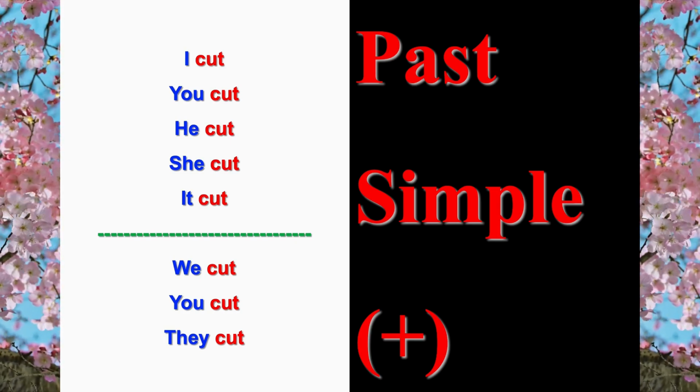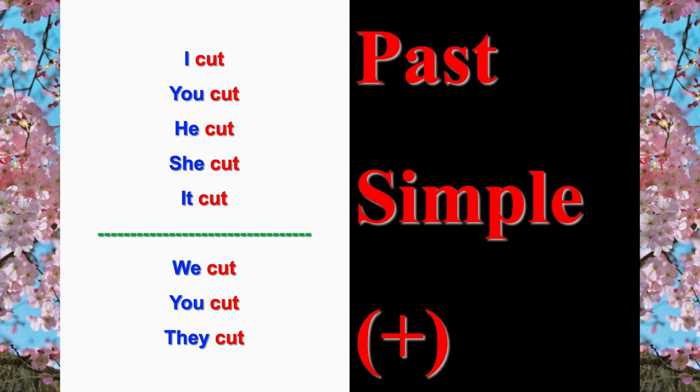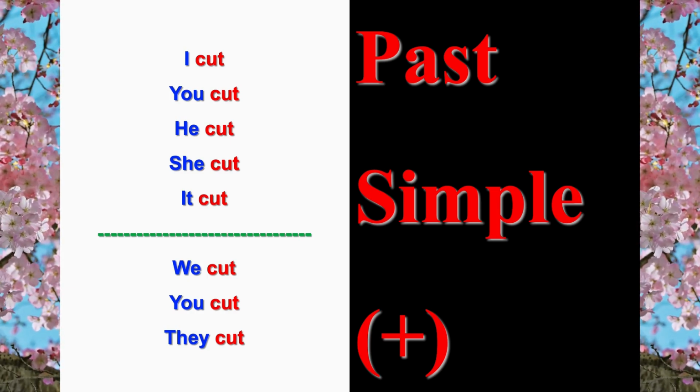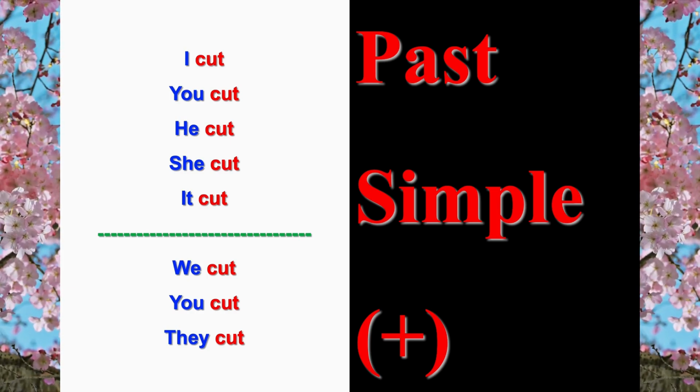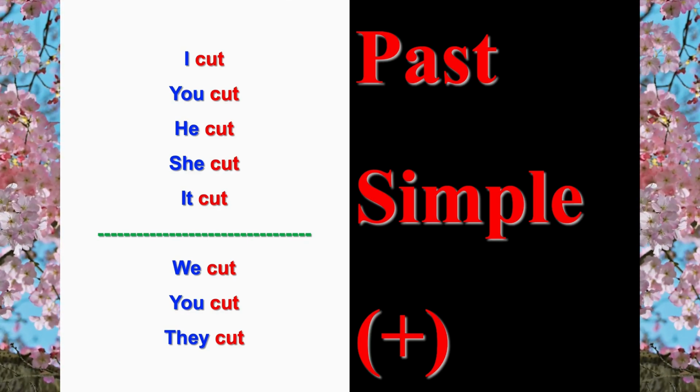But it's not the same with he, she, it. In the present, cuts, cuts, cuts. In the past, without S. So that's the difference between cut in the present and cut in the past. Let's go to the next verb.